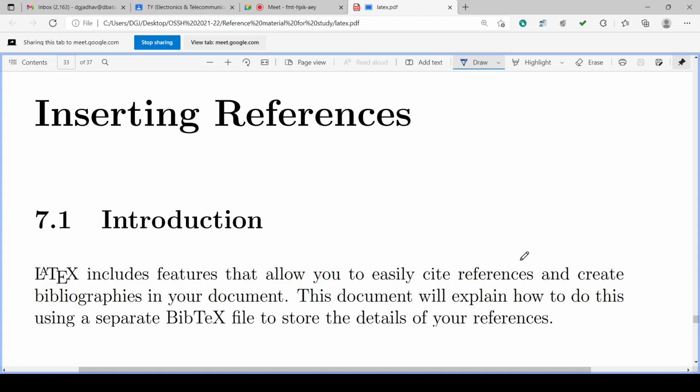Last year's student reports I will share with you, so that you can understand how the front page is to be prepared for the report, how the certificate is to be prepared, what should be there in the certificate, what should be there on the front page, what font size is required, what details are required, how we can prepare the front page, the certificate, and other pages like maybe acknowledgement, and index must be there.